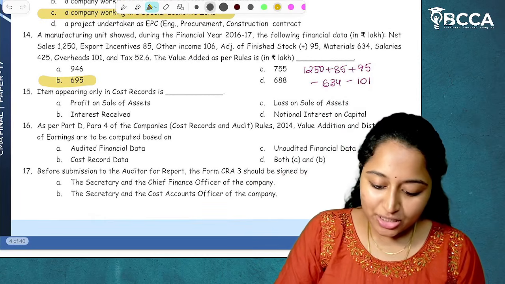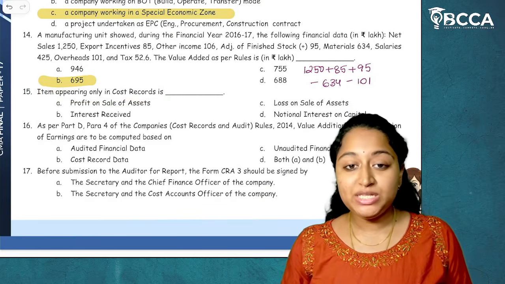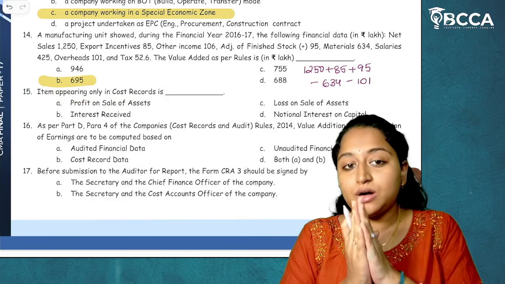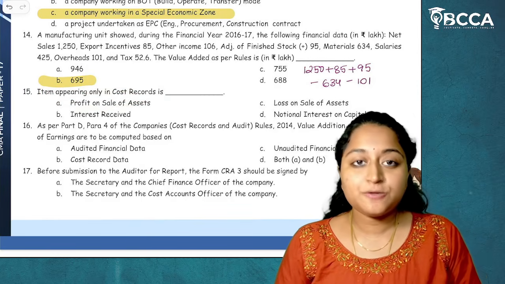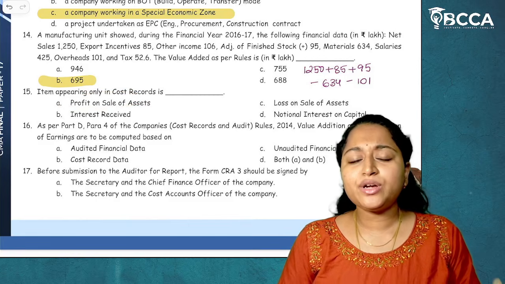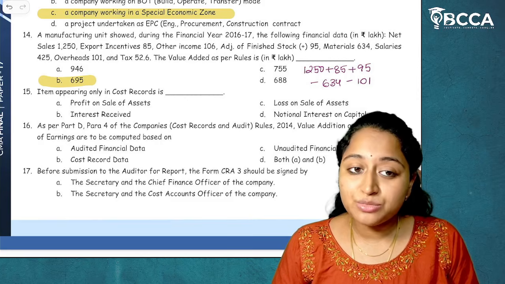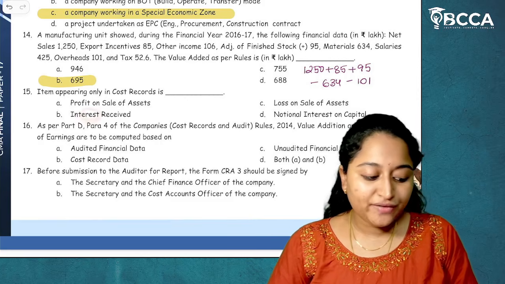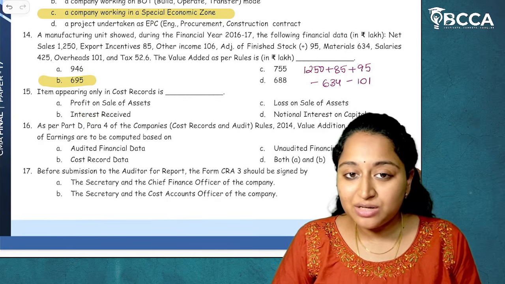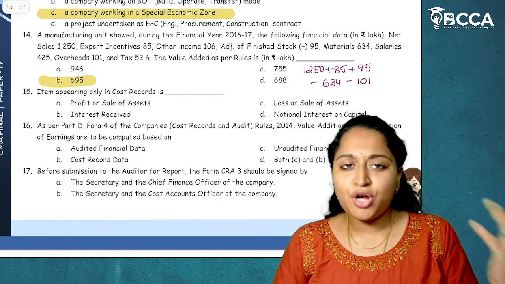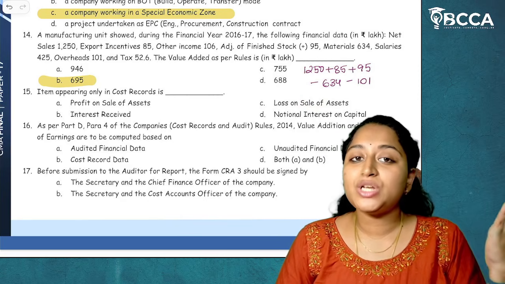Now moving on to the next MCQ, MCQ 15: the item appearing only in the cost records, which means it is not there in the financial accounts but only in the cost information. What options are given to us? Profit on sale of assets. Isn't that recorded in the profit and loss account, in financial accounts? Yes, it is included. Moving on to the next, interest received. Yes, it will be there in financial accounts as well. Loss on sale of assets. Profits, losses, assets, liabilities, interest, everything will be there in the financial accounts as well.